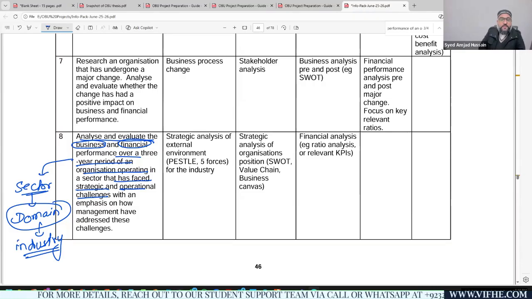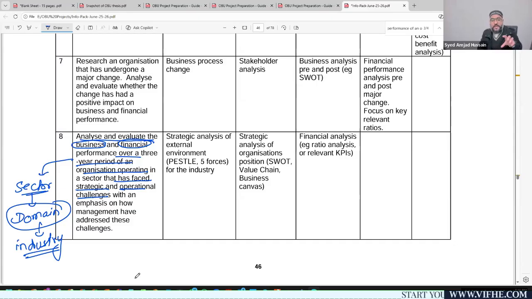But the main idea is that these are the sectors which are facing strategic and operational challenges. And within that sector, you have to select a company. A main company, and one is a competitor company. So you need to select two companies, right? You should be analyzing how the main company has overcome those strategic and operational challenges. So what you need to consider, you have to list down all those strategic and operational challenges first. What were the challenges faced by that specific sector?